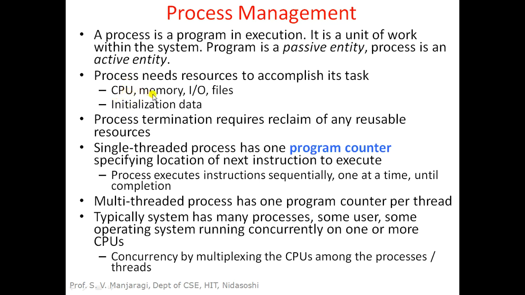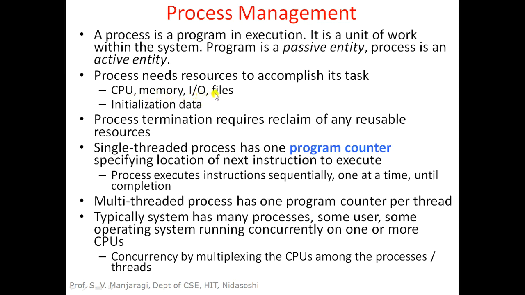Then it requires memory, because if you want to execute a program, that program has to be brought from disk to the main memory. And it requires IO devices, because a program during execution may require input, or whatever result it generates may be sent to the output devices. So it may be performing input output operations with IO devices. These are called the hardware resources required for the new process.